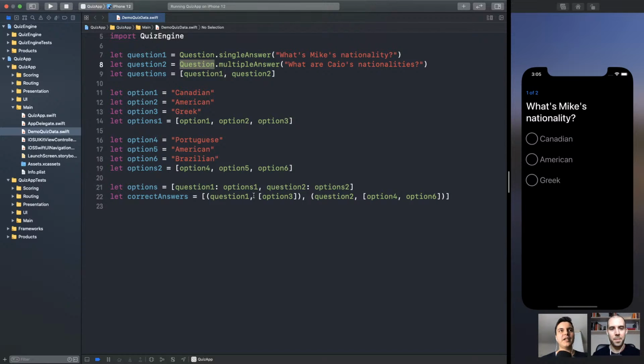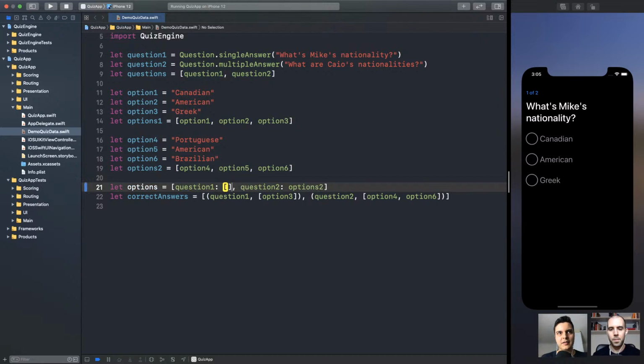For example, we can create an empty array of questions. That's an illegal state for the quiz. How can you have a quiz with no questions? Makes no sense. There'll be clearly a mistake. And a well-defined model layer should prevent us from representing illegal states. For example, we can create the options dictionary here for question 1.